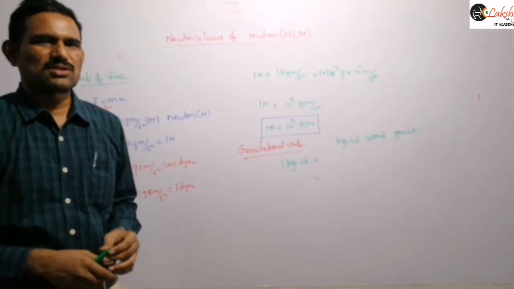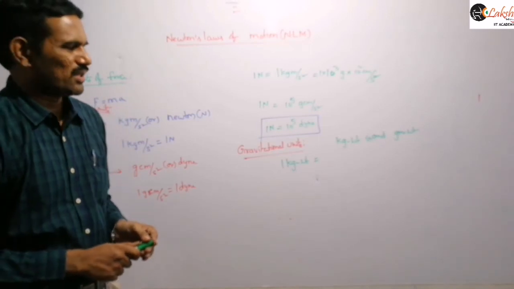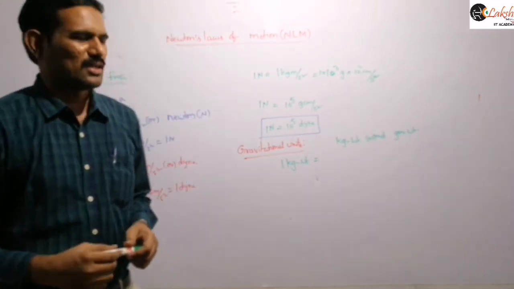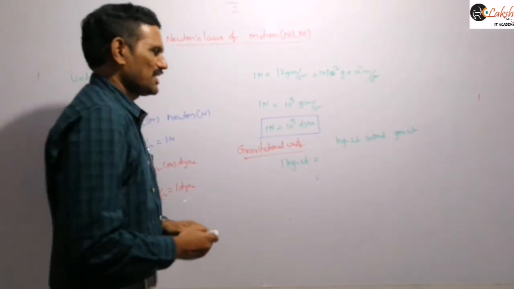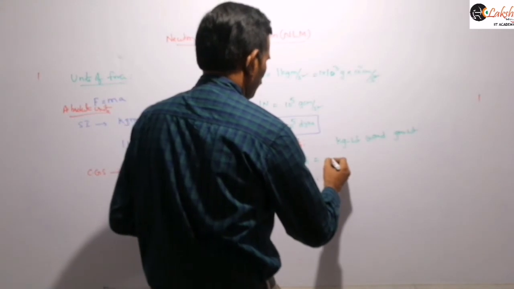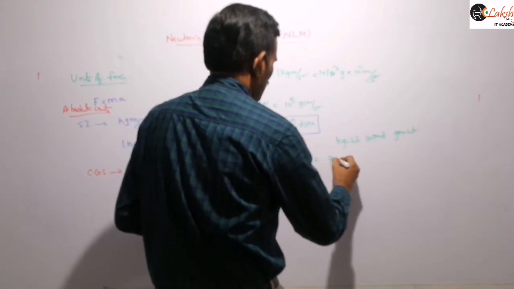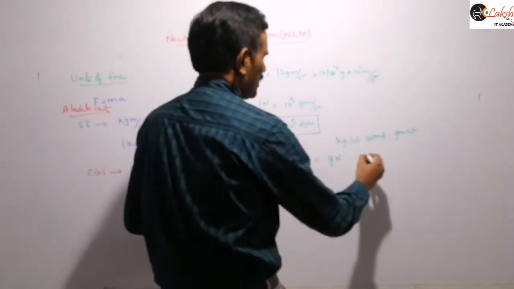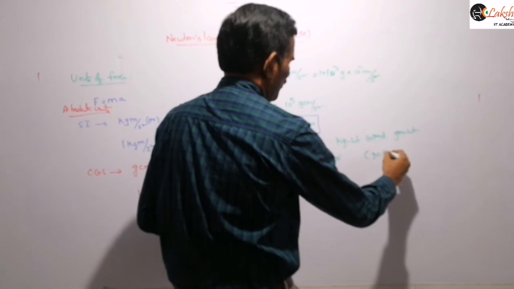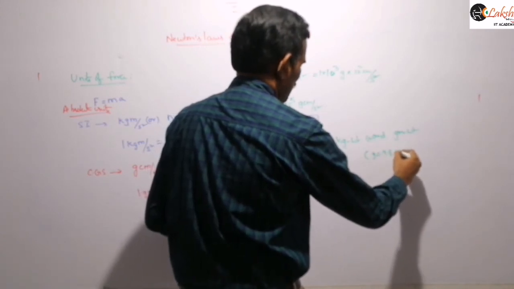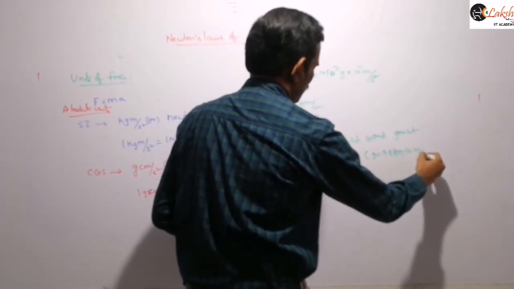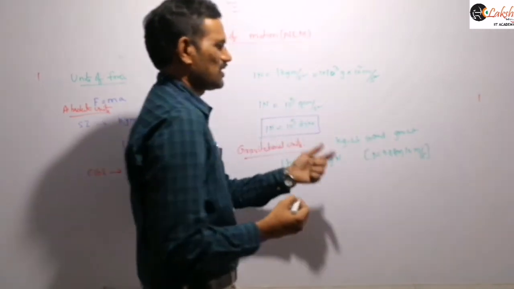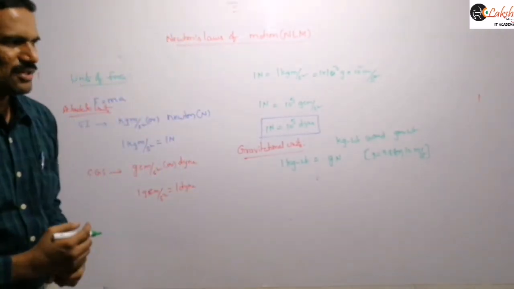The force with which earth attracts a body of mass 1 kg is called kg weight. So 1 kg weight is equal to g newtons, where g is either 9.8 or 10 meter per second square, depending on our problem or given data. Sometimes they will mention it.